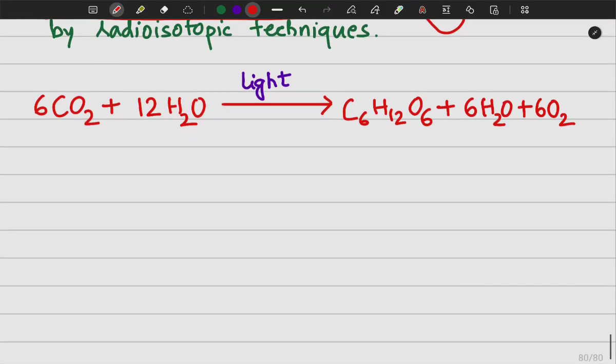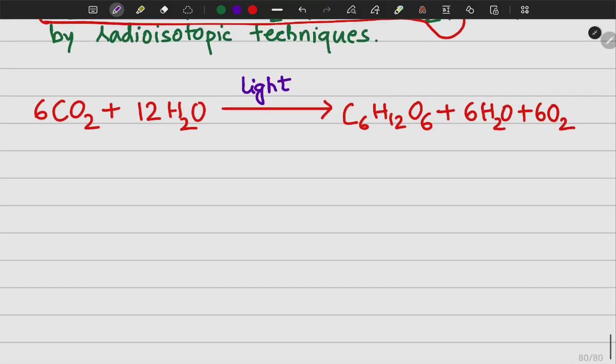So what is a radioisotopic technique? For example, 6 CO2 plus 12 H2O. Here in this case, the oxygen we will use for water, this oxygen will be a radioisotope.